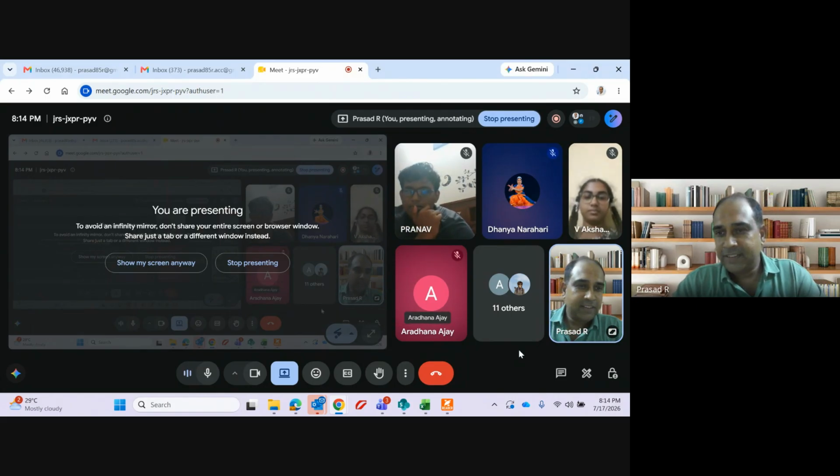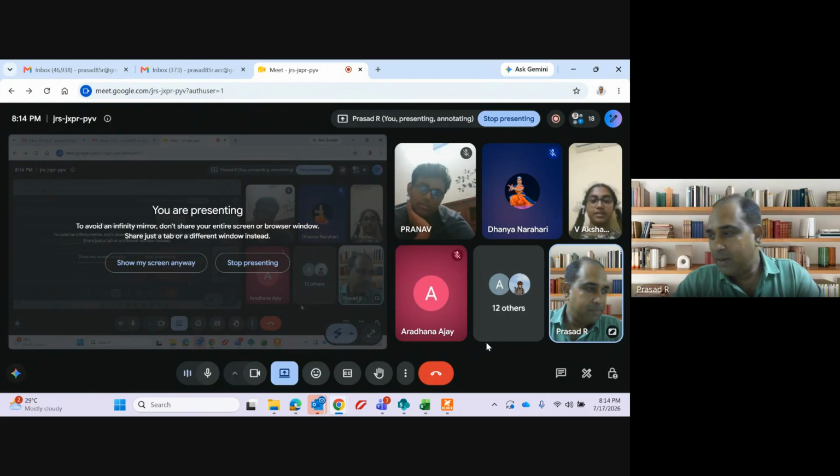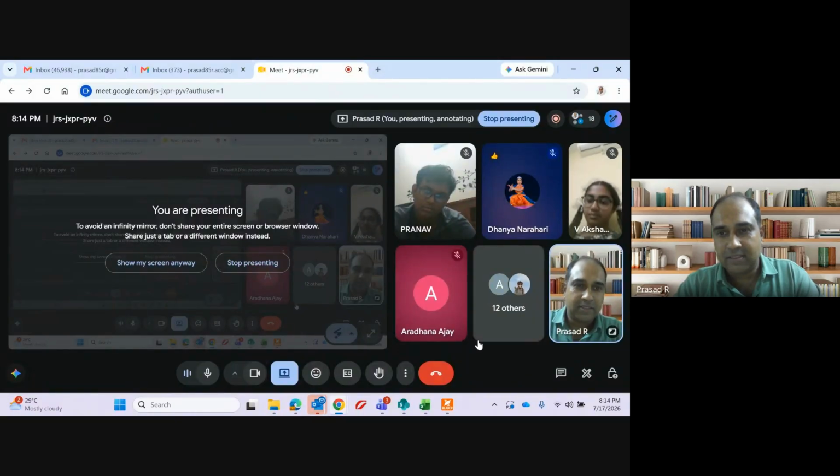Can we take one more illustration? Yes. Very simple, sir. Illustration 2 also we have completed. Illustration 1 was on cash basis. Illustration 2 was on accrual basis. Both of that we have completed now. Let's move to illustration 3.